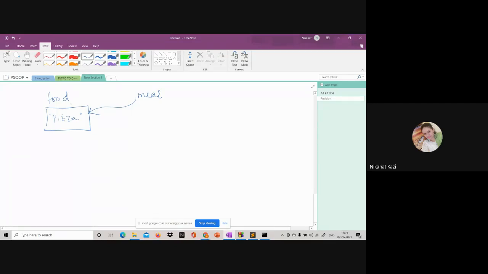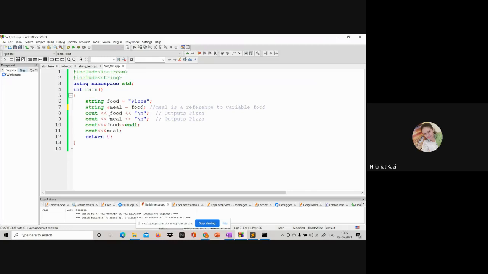So in memory, what happens is food is created, this space is done, and meal is one variable which is actually just containing this. It is just pointing to this. Now, when I print out food, or if I print out meal, I will get the same output. I will get pizza. When I print out food or meal, I'll get pizza.